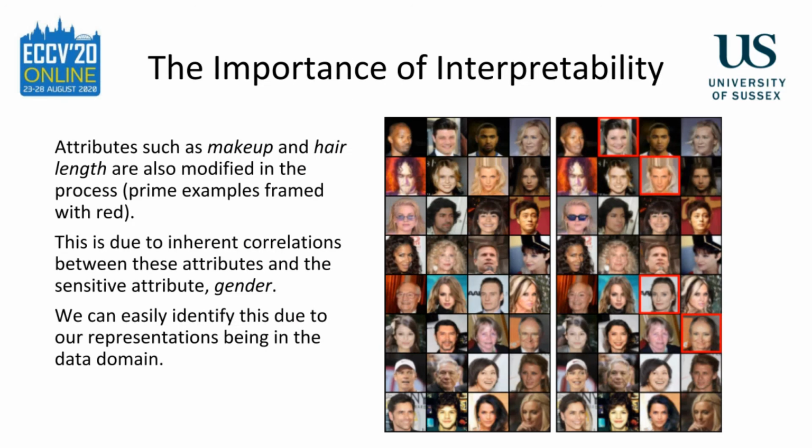Upon closer examination, we can see that attributes such as makeup and hair length are also sometimes modified in the process. Some prime examples of this are framed in red. This is due to inherent correlations between these attributes and the protected attribute gender. We can easily identify this thanks to our representation being in the data domain, a major advantage of our approach.